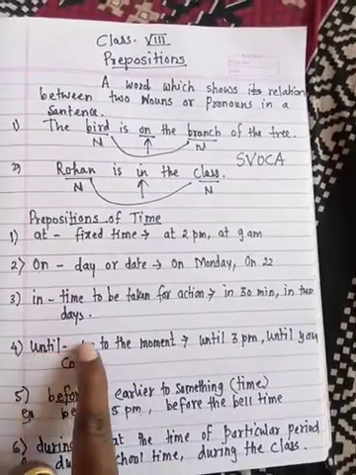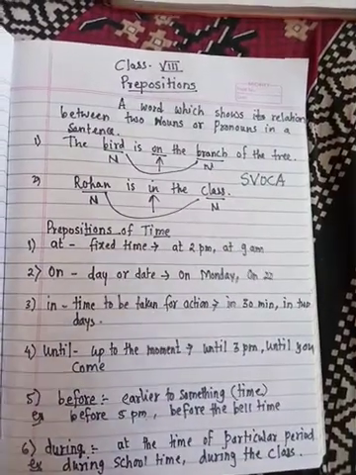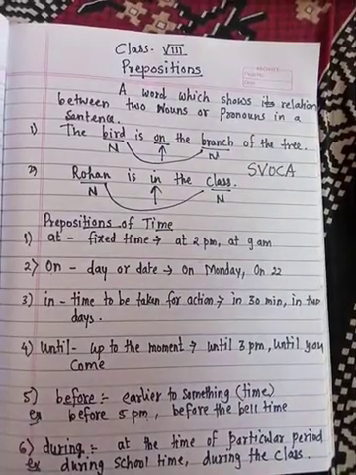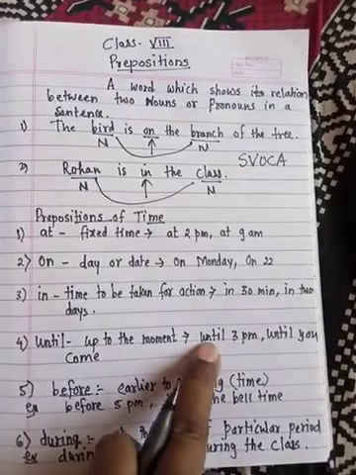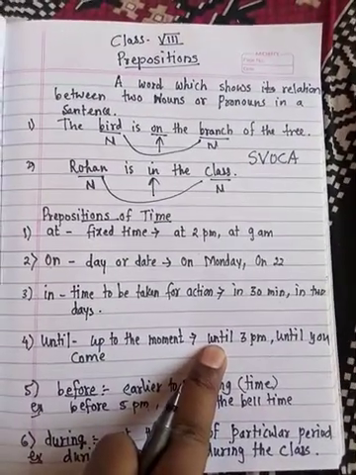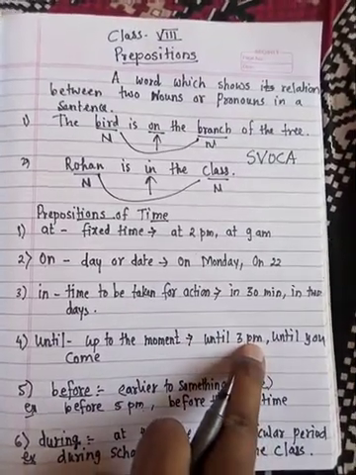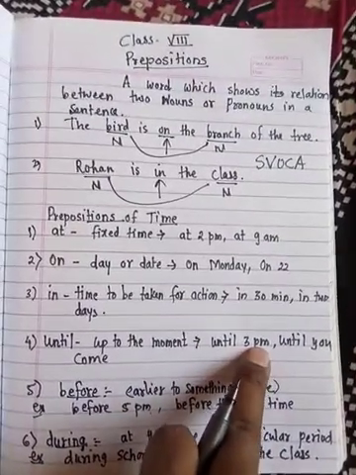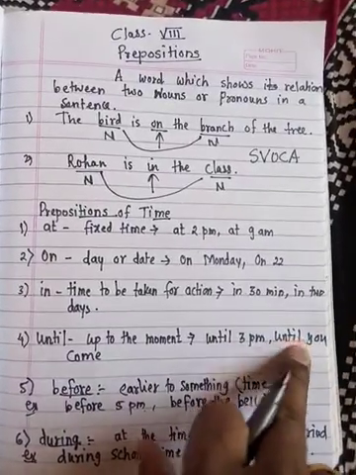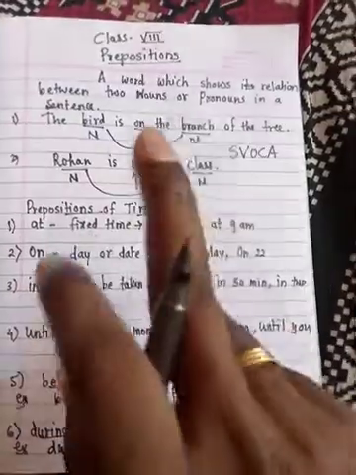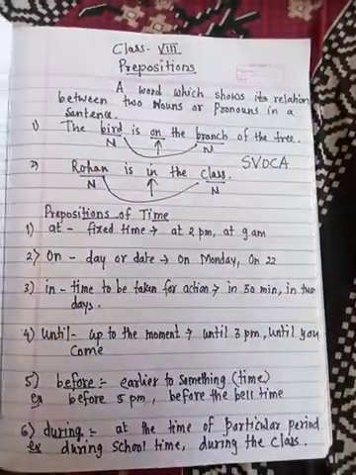Next preposition is until. Until means up to the moment. It talks about a particular moment. For example, until 3 p.m., until you come. I'll use these in sentences. He will not come until 3 p.m. So particular moment means that particular moment of 3 p.m. He will not come until you come, means until the moment of his coming.